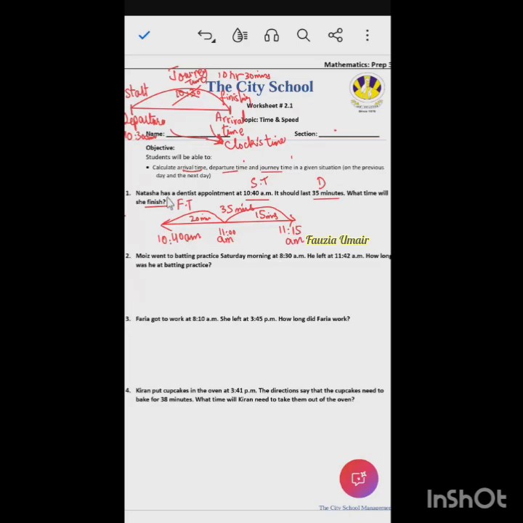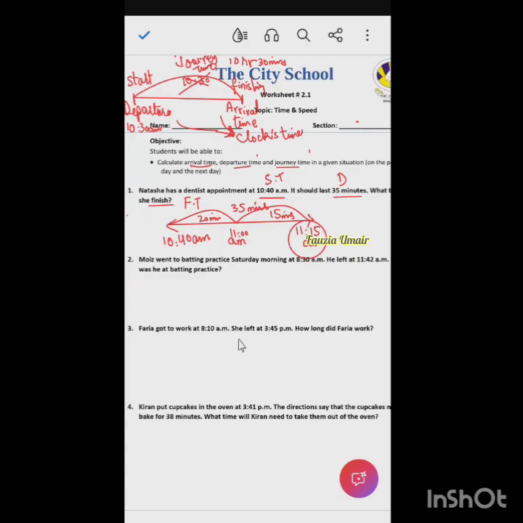So I hope there is no question. So at what time she will finish? She will finish at, because if they are word problems, you need to write down the answer. Natasha will finish at 11:15 a.m. So beta, is there any question in this? Anything you cannot understand? Because they are very simple questions. I hope it is clear, right? All right, I'm assuming it is clear. Okay.